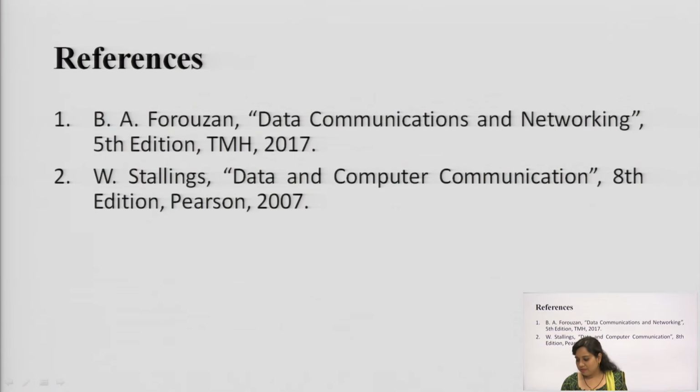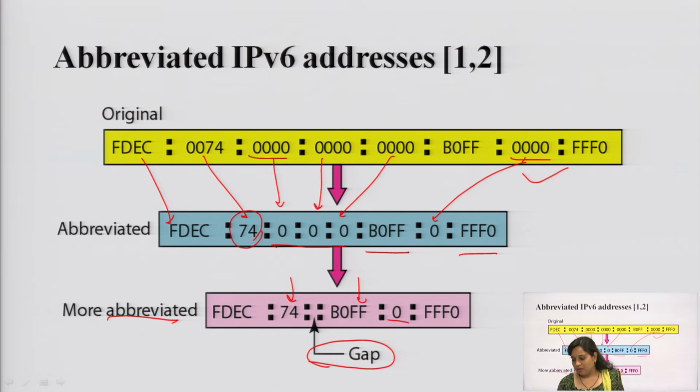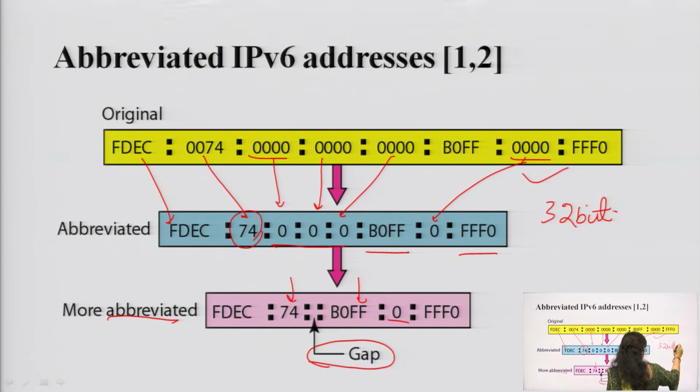So, these are the references, and once again I am going to discuss the IPv4 address to summarize this, so that there should not be any confusion between the addresses. In case of the IPv4 address, the total length of the address is 32 bits. So, 32 bits are there, and that address space will be 2 to the power 32 in case of the IPv4 version.